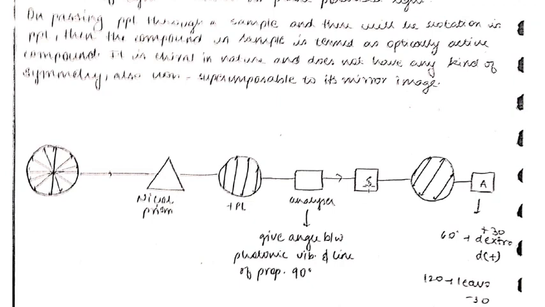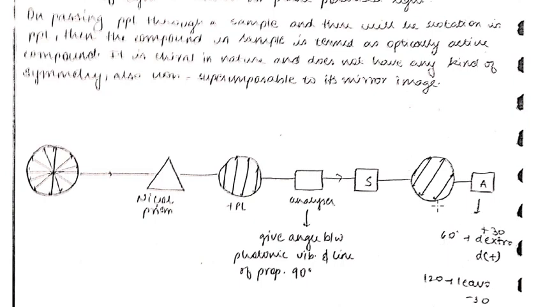Now this light is passing to the sample. Surely the photonic vibration changes. Now the photonic vibration is like this one. If we see, this is the line of propagation and this one is the photonic vibration, so the angle is more than 90-degree. So it clearly shows us that the plane of the PPL is moving from the right-hand side direction, or clockwise, then it is known as a dextrorotatory compound.